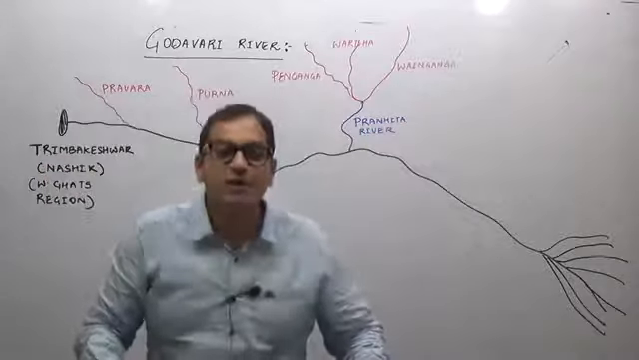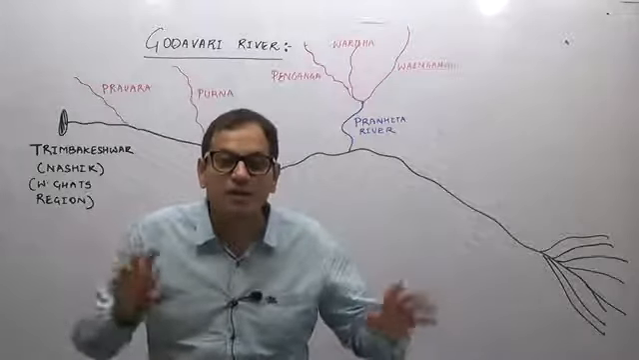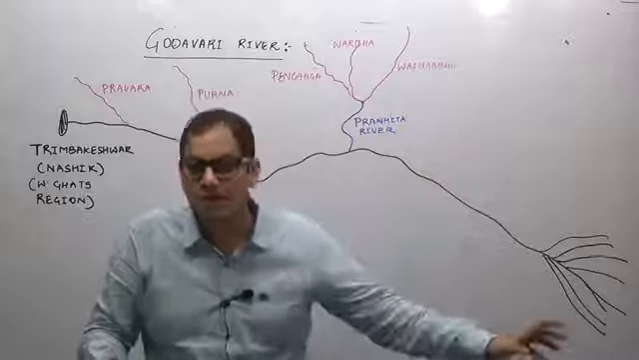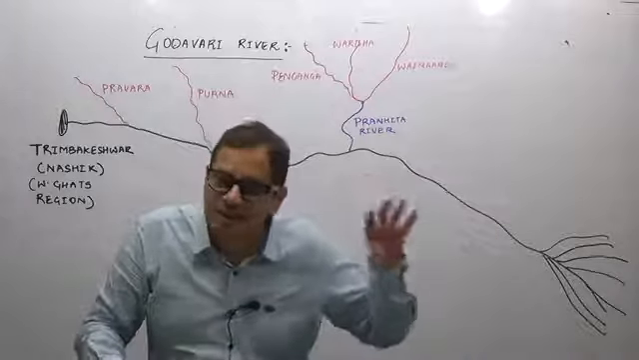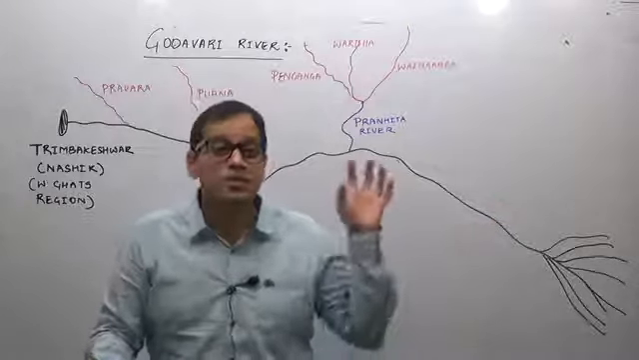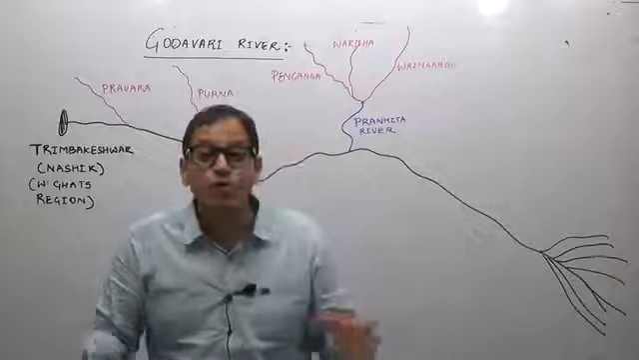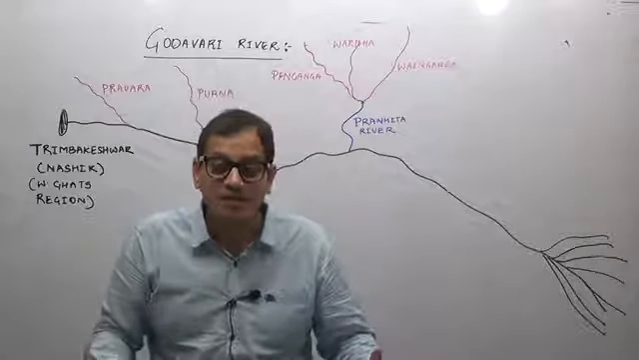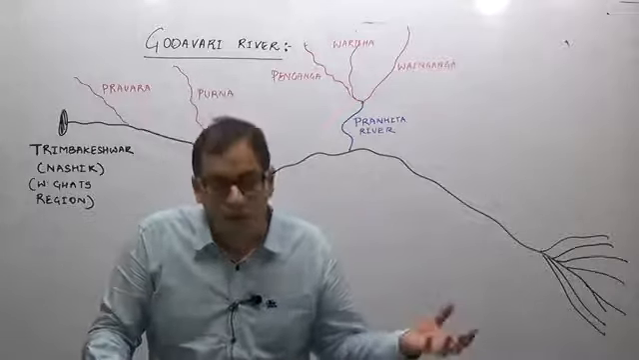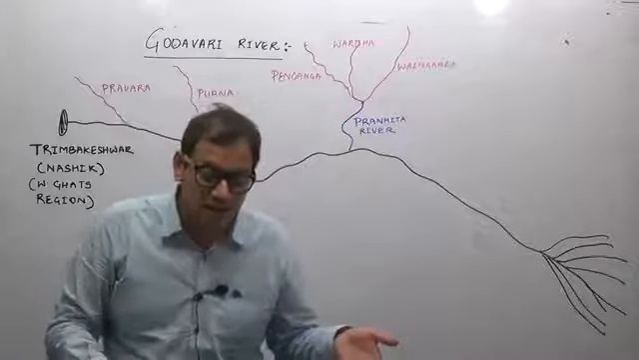Now the Godavari, the Pranhita river, the Wardha, Penganga, Wainganga flow through the Vidarbha region which has witnessed a large amount of farmer suicide. This region also flows through the coal-rich region, iron-rich region, Chandrapur region, Nagpur region. We will be doing this river while studying the industrial regions of India.